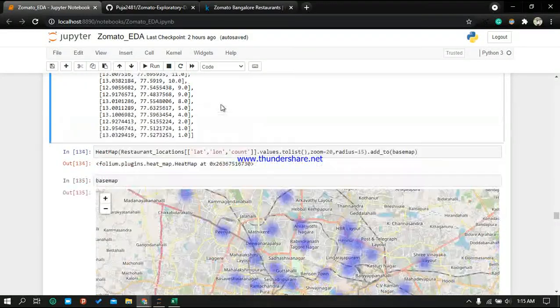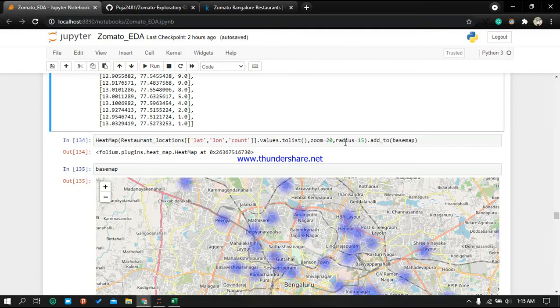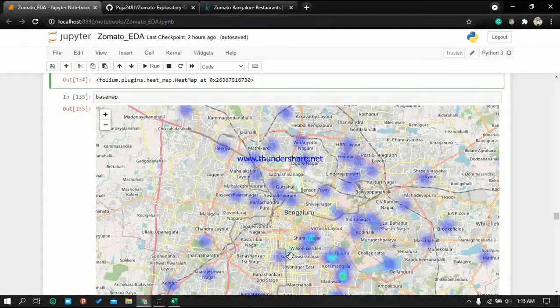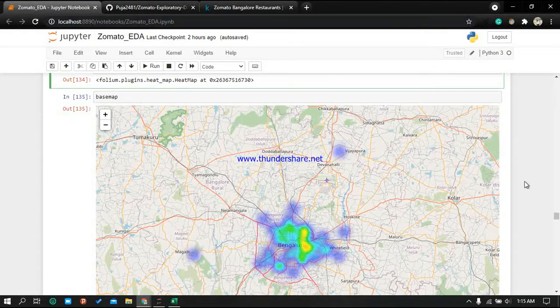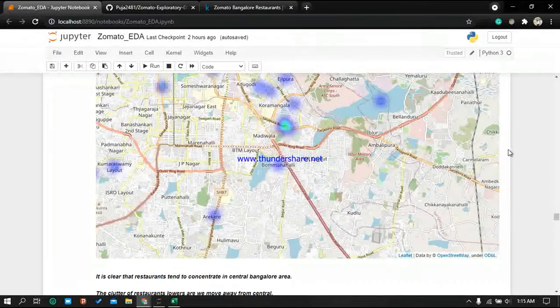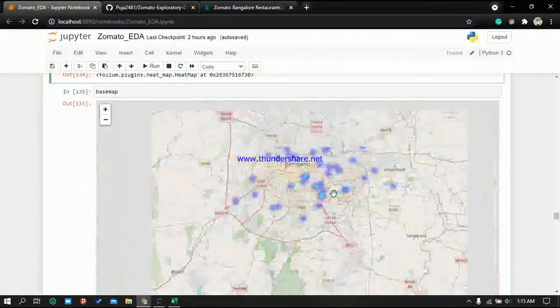Then using this list we are creating a heat map, and we are adding that heat map to the base map. So we got this. You can see from here what the areas are where there is much heat.